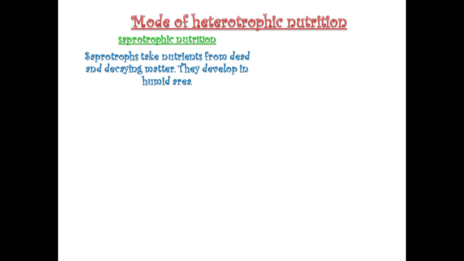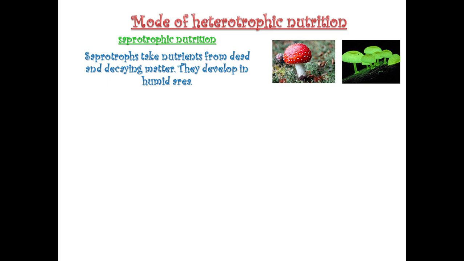Now we will study about heterotrophs. Mode of heterotrophic nutrition. I have told you earlier that there are 3 points which we are learning in this class 7, that is saprotrophic nutrition. Saprotrophs take nutrients from dead and decaying matter. They develop in humid area or rainy season. Here you can see its examples like mushroom, which is having umbrella-like structure, or fungus. They both take nutrients from dead and decaying matter and grow.